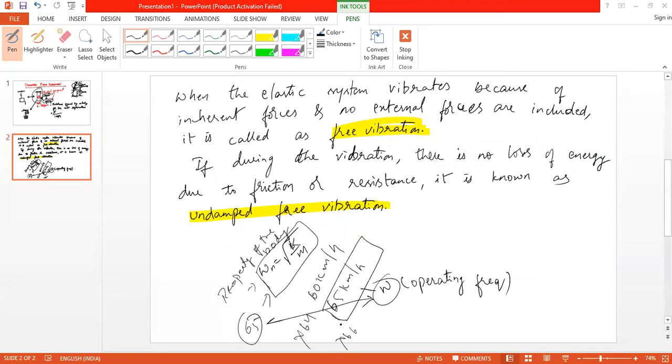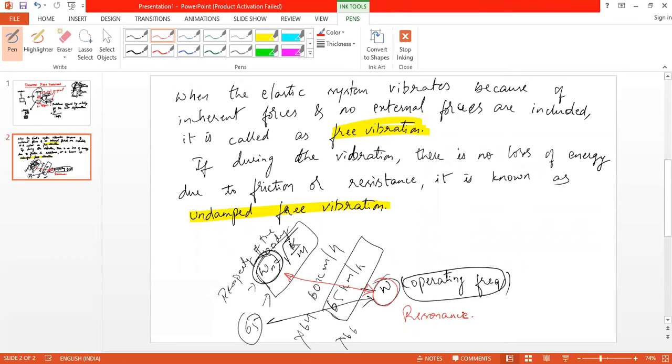Okay, sir. But here what I'm saying is omega n is the natural frequency. It is the property of the body, and operating frequency is different from the natural frequency. If the operating frequency is the same as the natural frequency, then the amplitude of the vibration will increase like anything, and you can hear the resonance sound. That is known as resonance. If the operating frequency matches the natural frequency, then we can say it is a case of resonance.